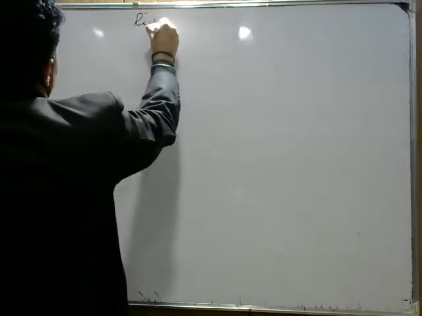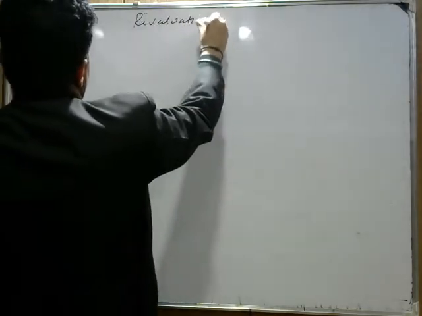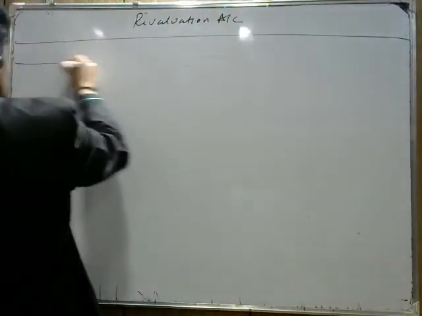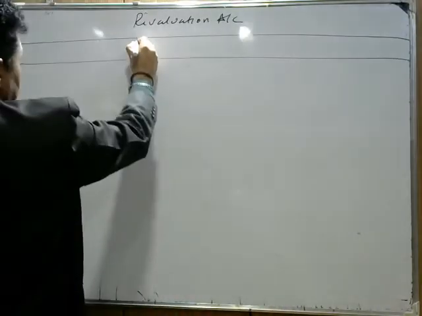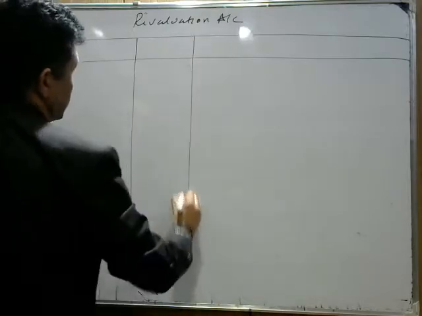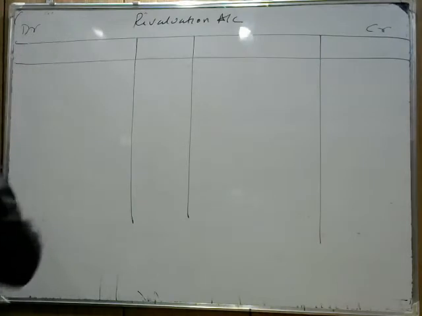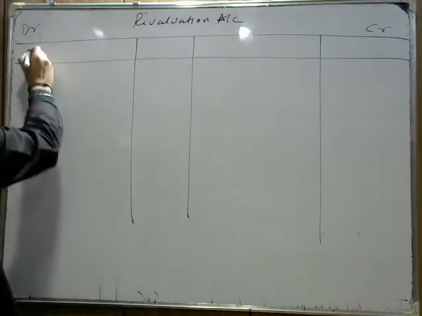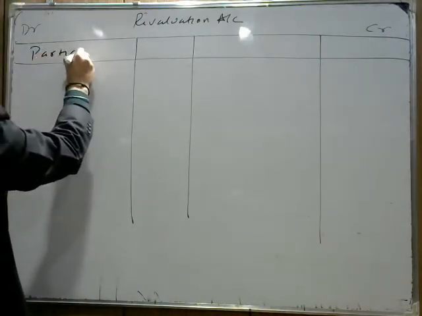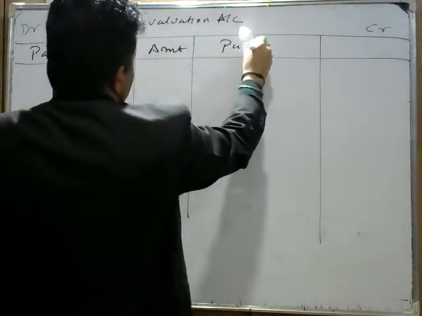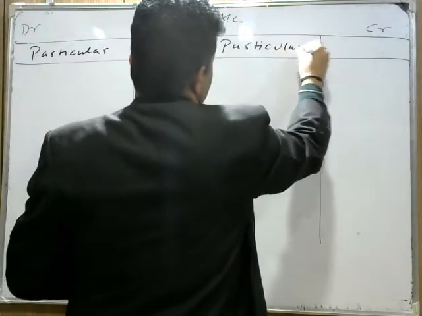Now prepare the revaluation account first. Check the transactions one by one so that it becomes easier for you. You make the revaluation account. On the credit side as well as the debit side, we write particulars and amount in rupees.